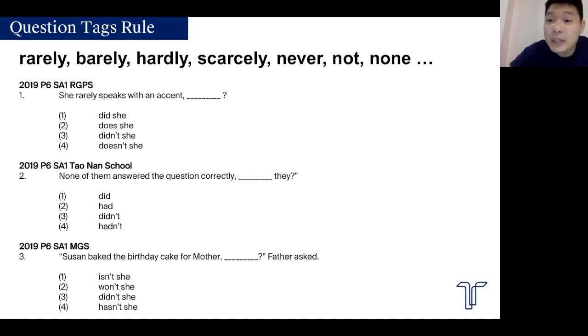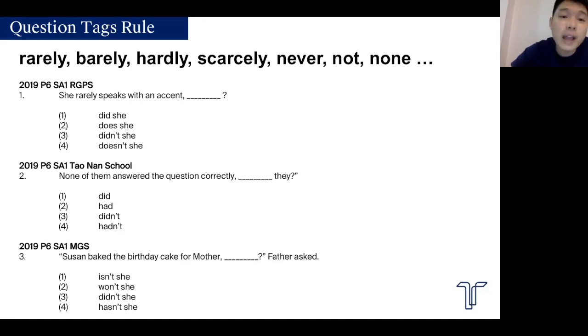Right. So three questions for you, because question tag rules always come out. The first thing you're going to look at is whether there are any negative words in the question. Negative words would be things like rarely, barely, hardly, scarcely, never, not, no one, all of that. I think seldom is also a negative word.